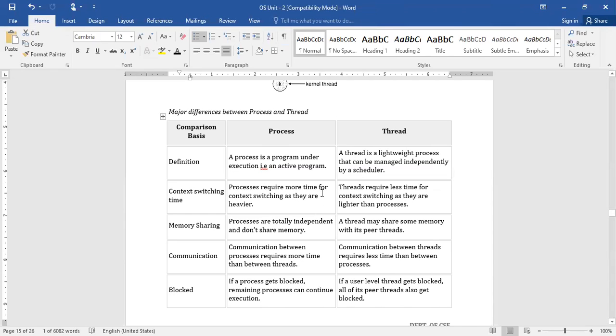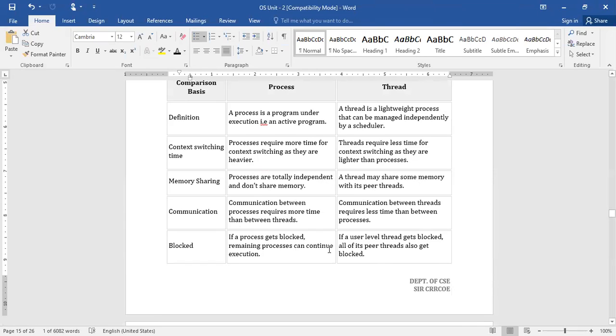Whereas a thread may share some memory with its peer threads, because all the threads in the multi-threaded environment write their code in the code segment, data in the data segment, and use the files which they are accessing. So that is the common area. Thread 1 can write something into that common area, and similarly thread 2 can write like that. They can share the common area among the peer threads, because the code, data segment, and files are common to all these peers.